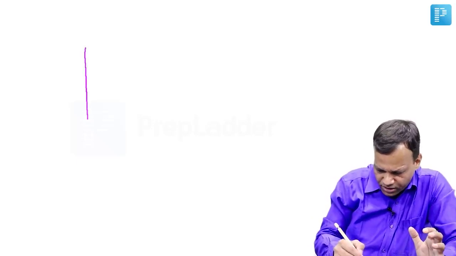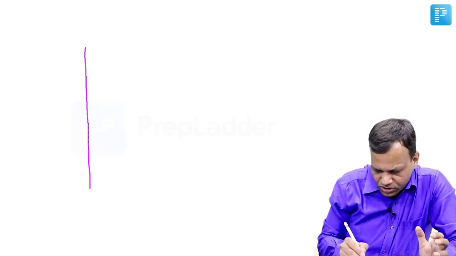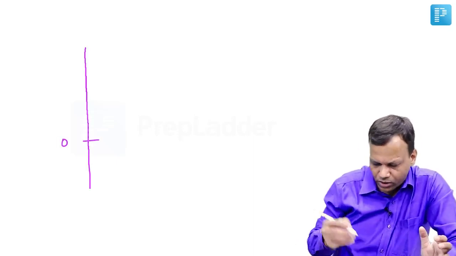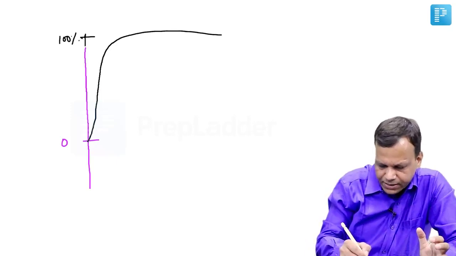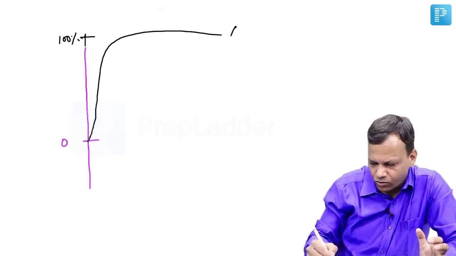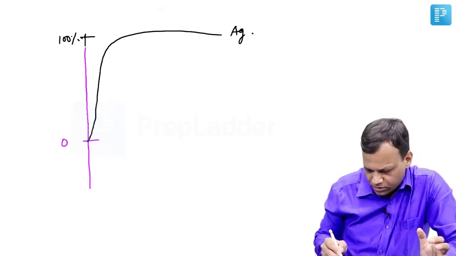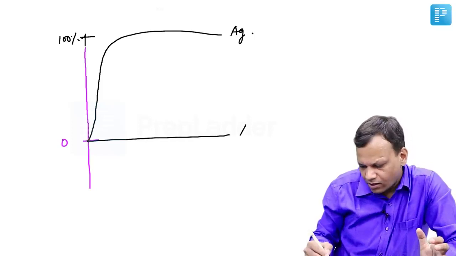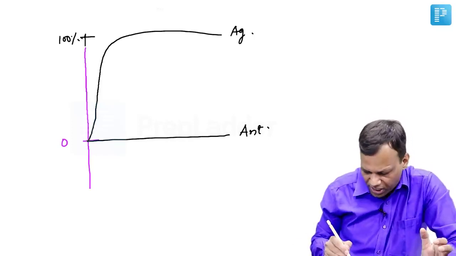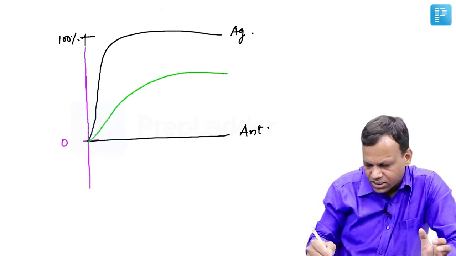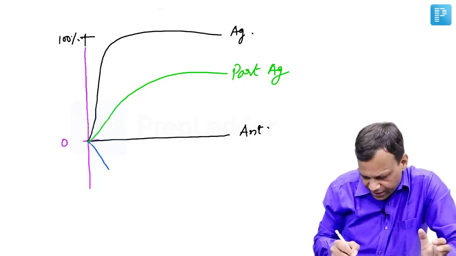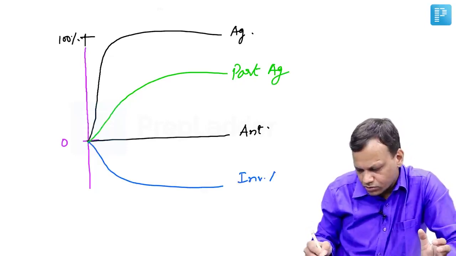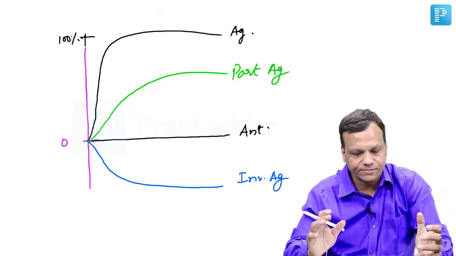Now sometimes the graph is also plotted like this. Suppose this is the percentage of receptor activity, and suppose this is 0. In case of an agonist, this will be 100%. So if the graph is like this, it is an agonist. If it is 0, that means the graph is like this, it is an antagonist. An antagonist has no intrinsic activity. So a partial agonist will be anywhere in between the two. And an inverse agonist is inverse, that means negative. So an inverse agonist will be below 0. So this is the graph of agonist, antagonist, etc.